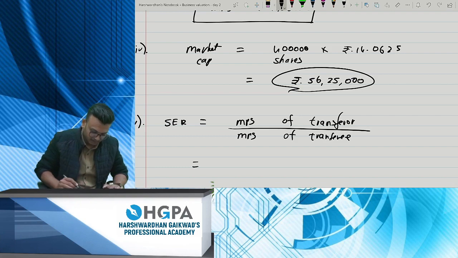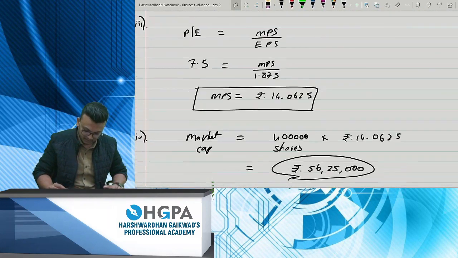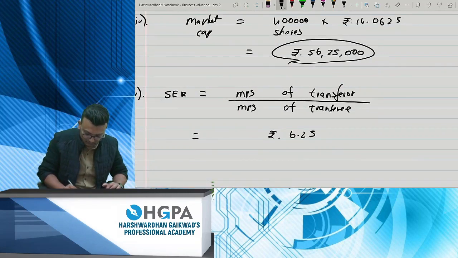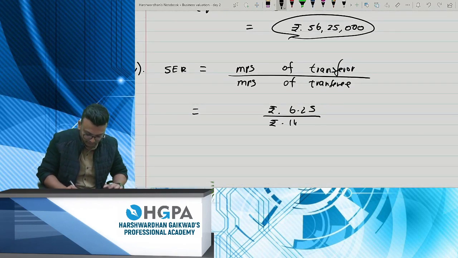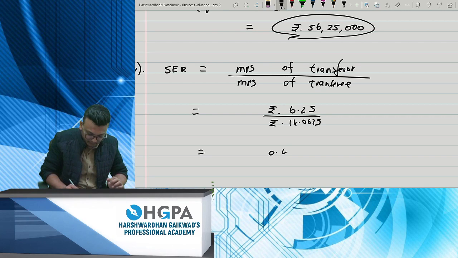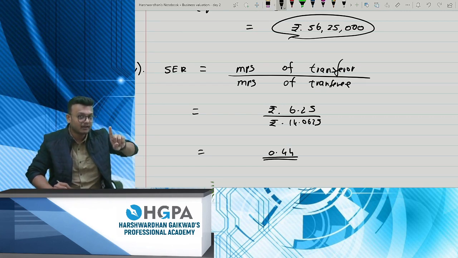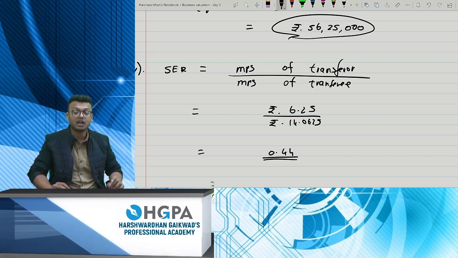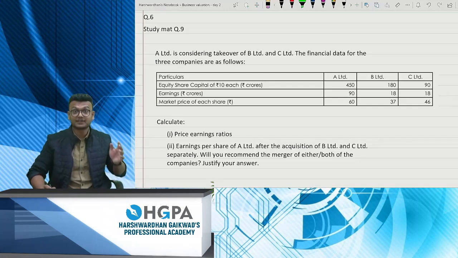Transferor is 6.25, and the revised price was 14.0625. 6.25 divided by 14.0625 is 0.44. That is your share exchange ratio. So for every one share of target, you will get 0.44 shares of the new company. I hope you've got this question also. Yes, this question is important.